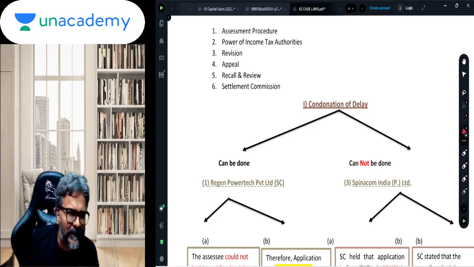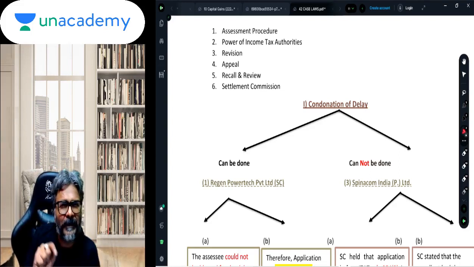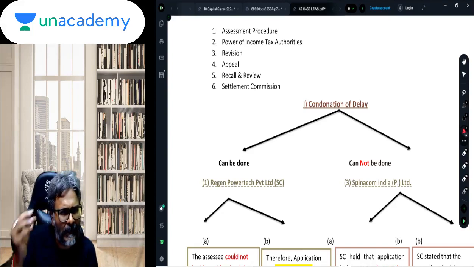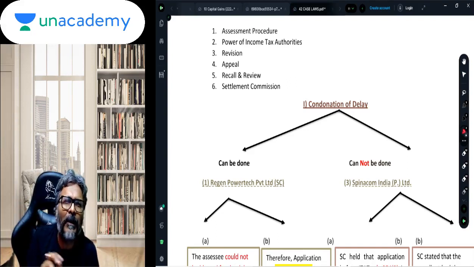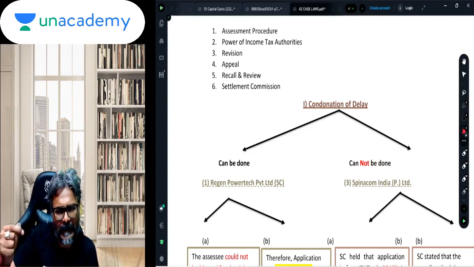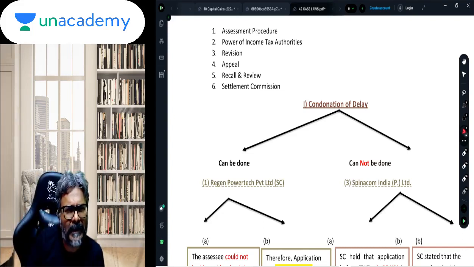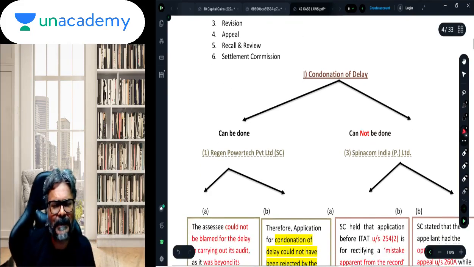Is that also needs to be remembered? Students, the name as such is not that important, but what is very important is the content. The content of the case law is very important. If you can remember the name, nothing like that. But if you cannot remember the name, please take it from me, they don't allocate any marks. ICAI has already made it clear that if you have not written the name of the case law, that does not mean that any marks would be allotted or deducted. But yes, if you do remember the name of the case law, please do make a mention of it. Fine. Let's start with this.